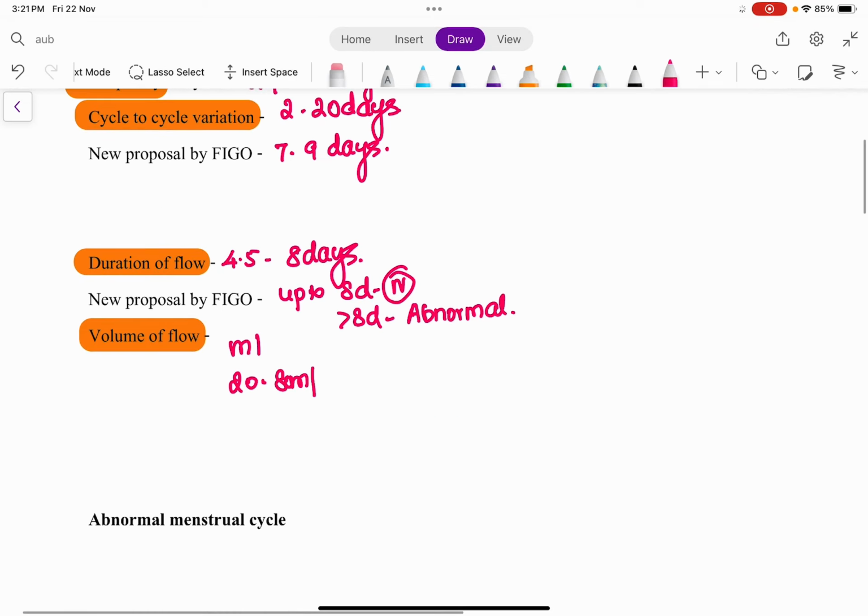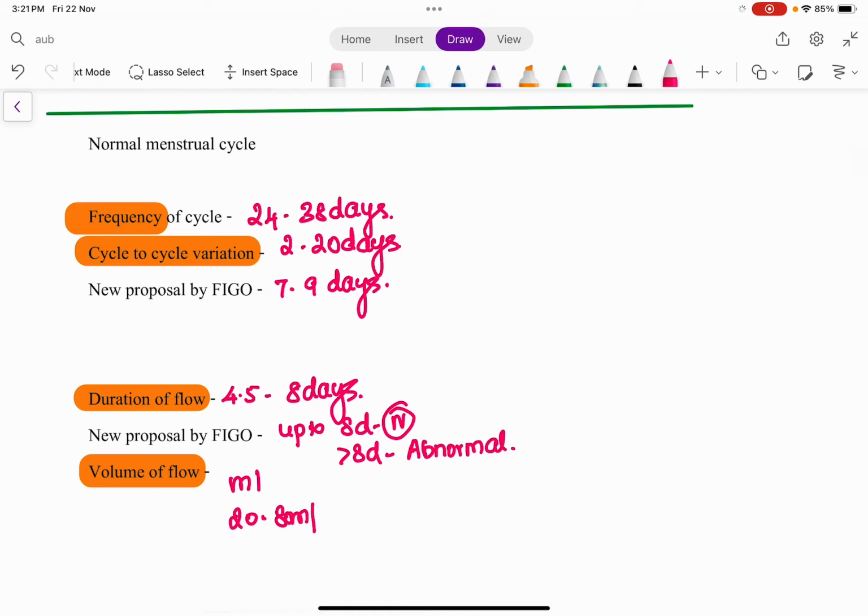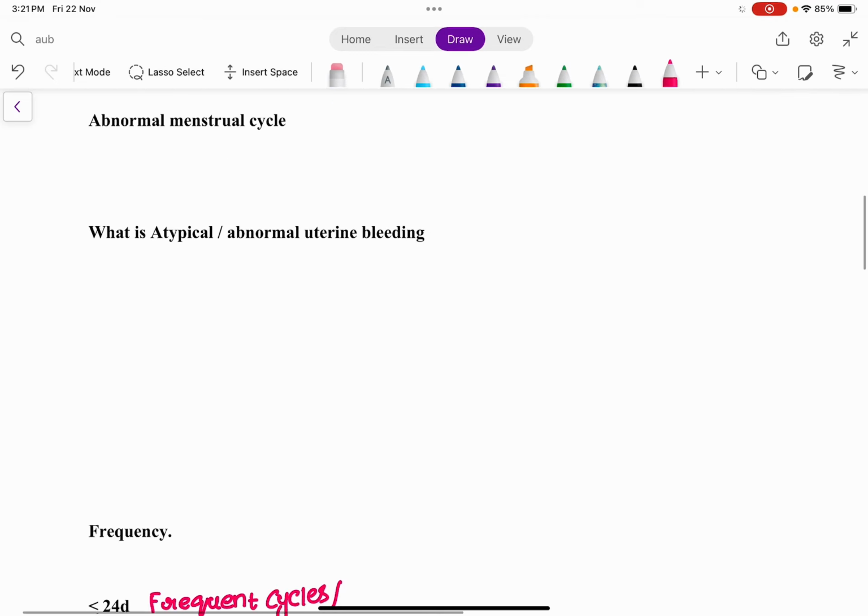Clear? Okay. What about the volume? Volume between 20 to 80 ml is considered to be normal. Right? So we have discussed the normal menstrual cycle characteristics in terms of frequency, cycle to cycle variation, duration of the flow, and volume of the blood flow.